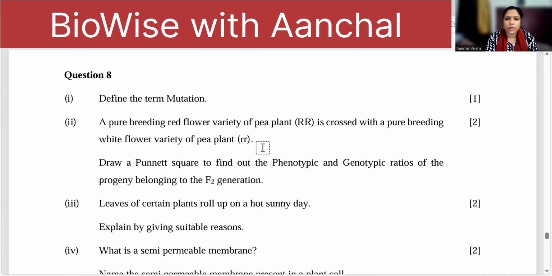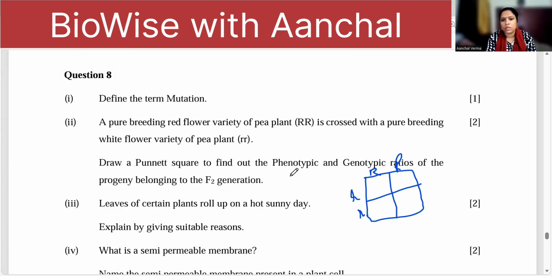A pure red flower variety is crossed with a pure breeding white flower. Draw Punnett square to show the phenotypic and genotypic ratios of F2 generation. Now here, draw the Punnett square, 2 marks. So for drawing, draw it neatly. The square should look like a square. I will not be able to draw properly because I'm using this tool. Right? So here R and R, then R and R. So write down the combinations here.